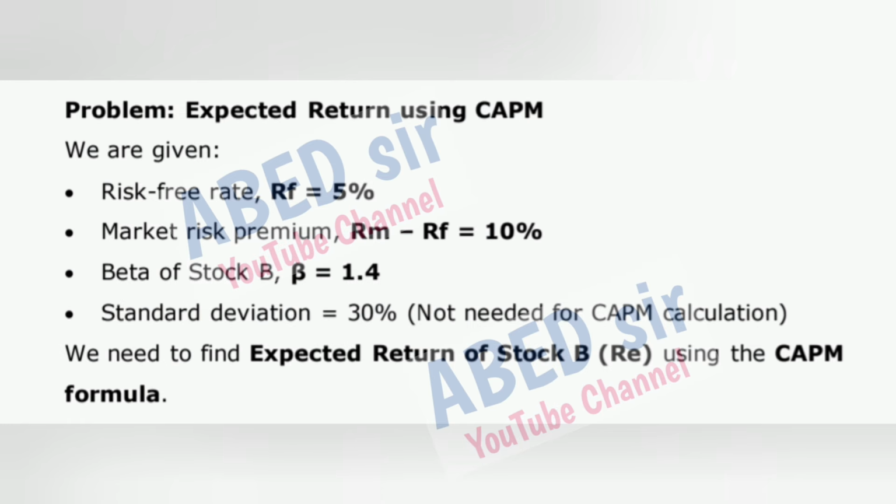Problem: expected return using CAPM. We are given risk-free rate, RF, is equal to 5%. Market risk premium, RM minus RF, is equal to 10%. Beta of stock B is equal to 1.4. Standard deviation is equal to 30%, not needed for CAPM calculation. We need to find expected return of stock B, RE, using the CAPM formula.